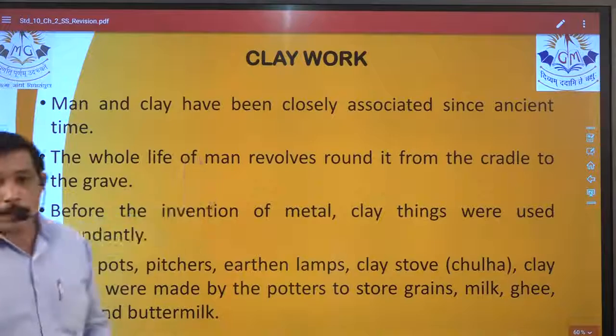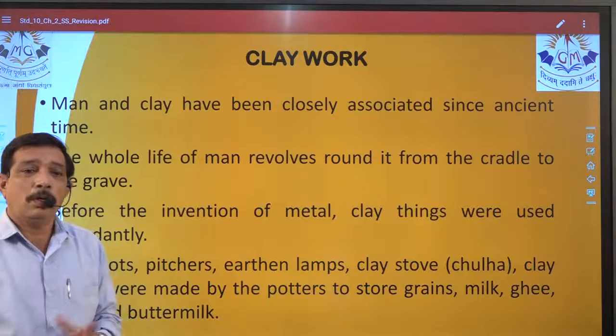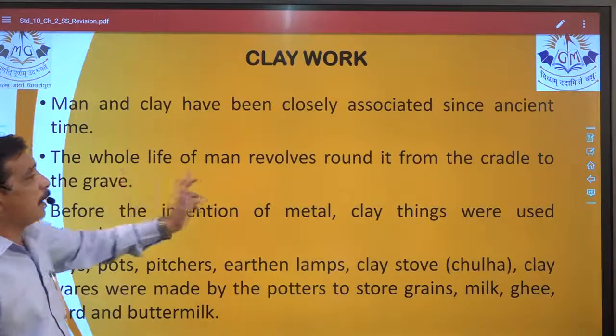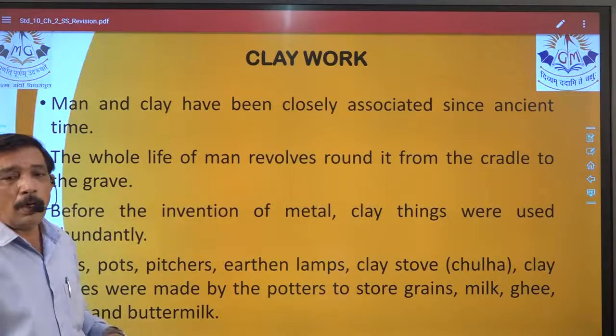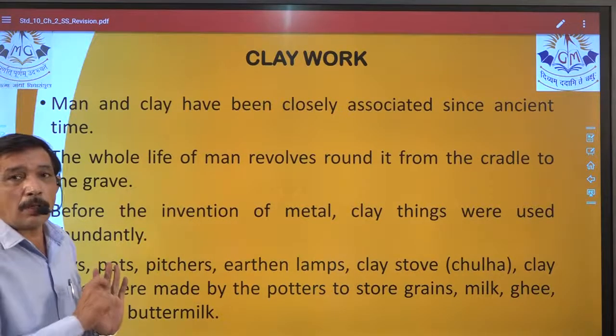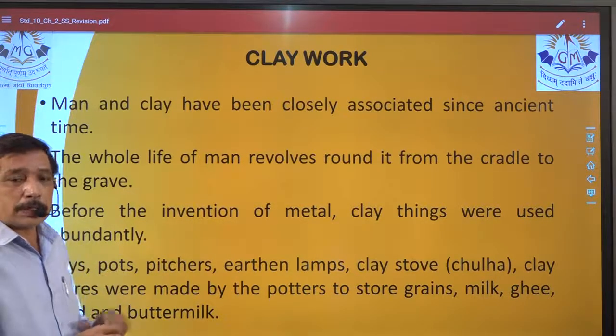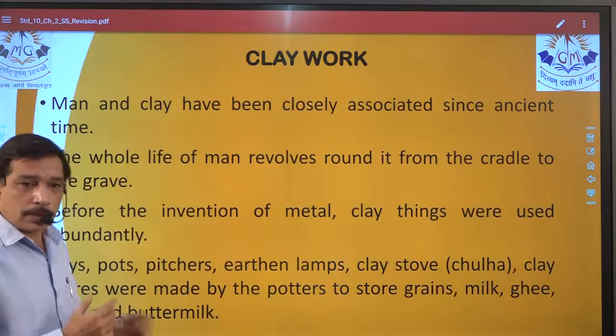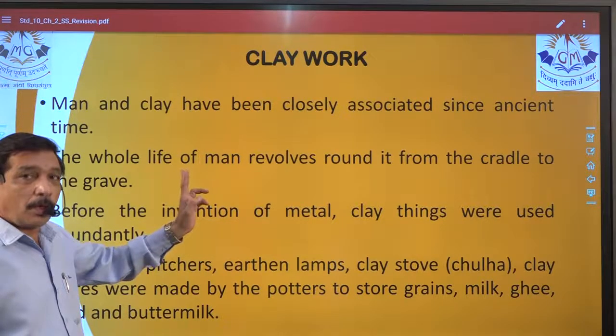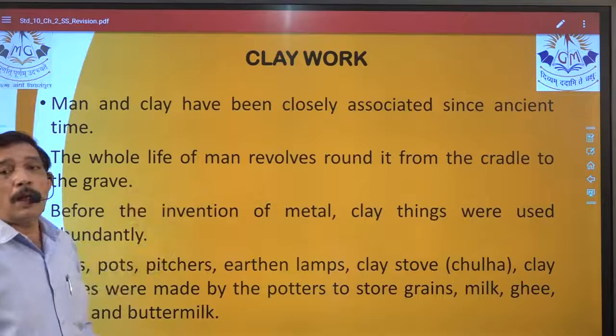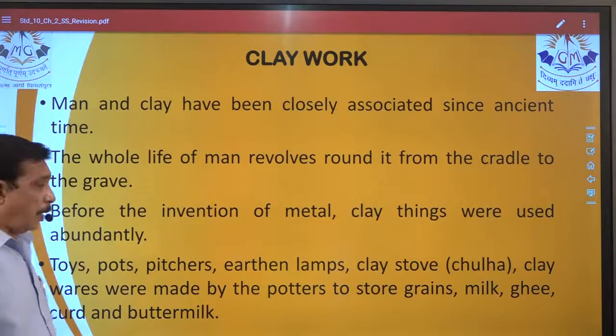Now clay work. This line is important. The whole of the life of man revolves around clay work, from cradle to grave. So from this line, one MCQ can be generated.